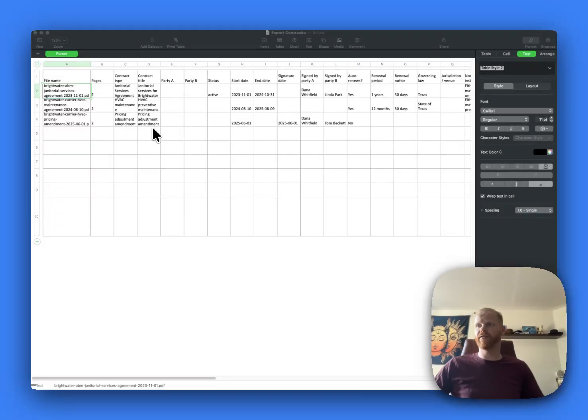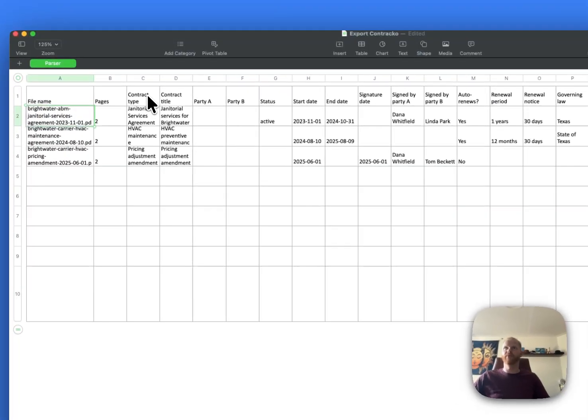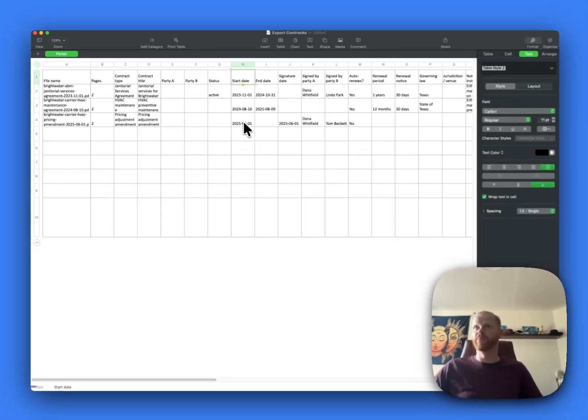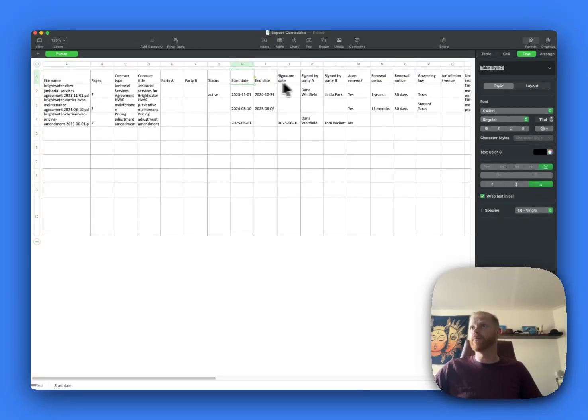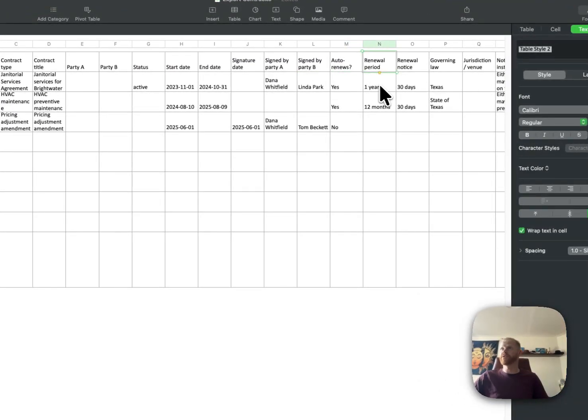So here we have the Excel file, and as you can see, all these contracts are parsed. They are matched up by the data type that comes out of it. So for example, here we have the contract type, the contract title, but also the start date is neatly in each row. We can, for example, see also the renewal periods and if it has an auto renew.